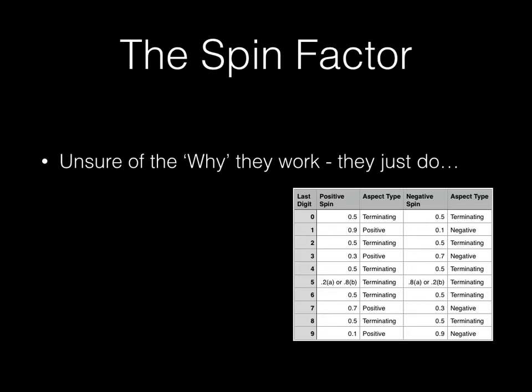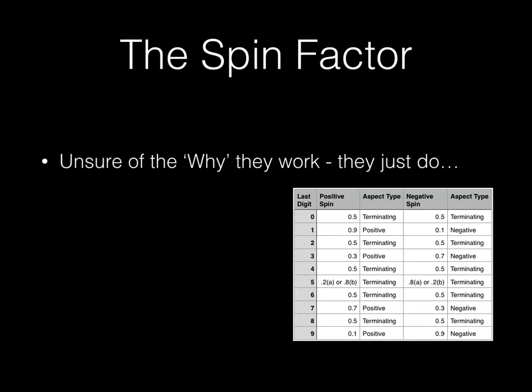Any number associated with a terminating aspect can automatically be excluded from the prime group with the exceptions of 2 and 5. So, if you decide to do work with this on your own, don't forget to at least go through the motions of testing 2 and 5 for primality, because they are. The key thread with all of this is that the positive and negative spins together always total 1, which is integral to the fact that the positive and negative aspects always total the potential prime.